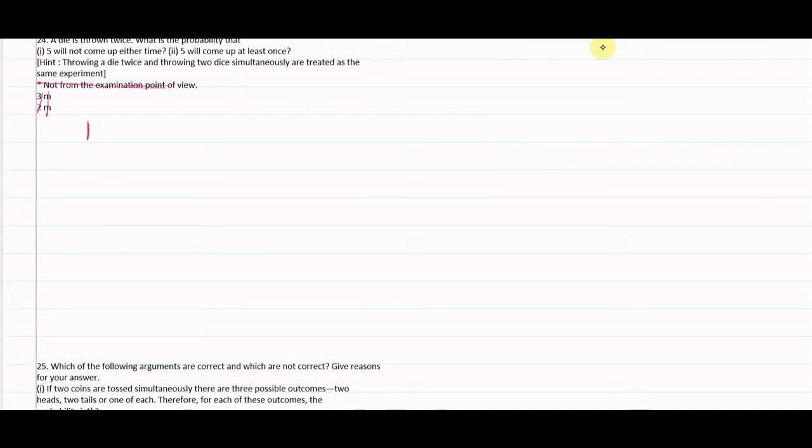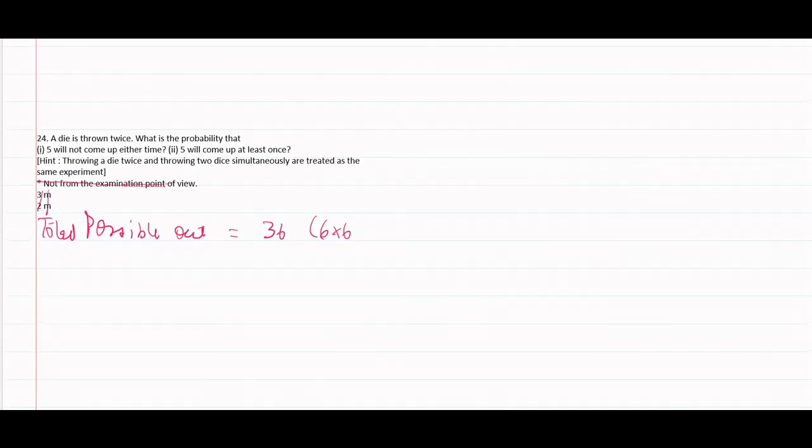So again we are given that two dice are thrown. Total possible outcomes are 36, 6 into 6. Now we are given first that 5 will not come either time, and that 5 will come at least once.